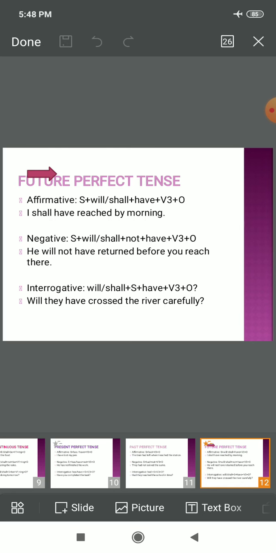Right? In interrogative sentence, next is will or shall plus subject. Now, will or shall will come in the beginning plus subject, then have. This is, I know, a bit difficult thing to remember. Note it carefully. Will or shall will obviously come in the beginning in every interrogative. The helping verb comes in the beginning, right? Will or shall plus subject plus have plus third form of verb plus object. See, will they have crossed the river carefully? Question mark. Verb's third form is there. Always remember, right? So I hope that's clear.